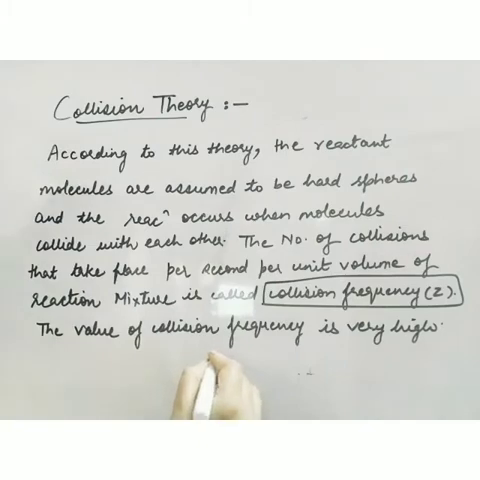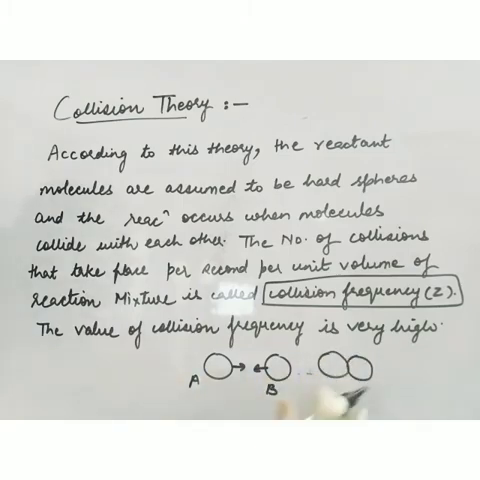Suppose there are two atoms. Now they are colliding with each other. This is the collision, but after collision, there is no product formation. They will collide with each other and again they will separate. But suppose the two atoms collide with each other and result in a new product, that is C. So it depends whether the collision will result in product formation or not. The collision which actually results in product formation is known as effective collision.